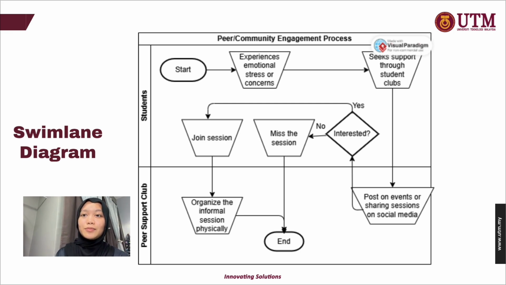The swimlane diagram for this process is as follows. From the start, the students may experience emotional stress or concerns, and then they seek support through the student clubs. The peer support club will post about events or sharing sessions on their social media, and if the students are interested, they will join the session, but if not, they will miss the session without a follow-up session. Then the students who have joined will attend the informal session physically that the peer support club organized.